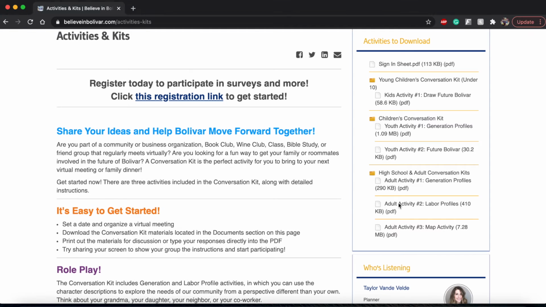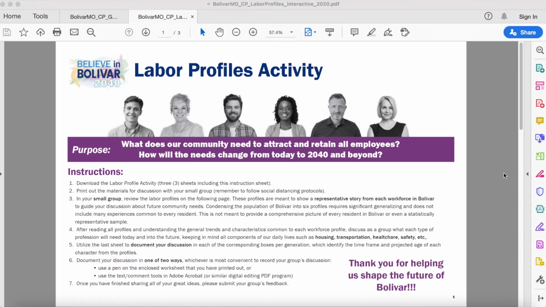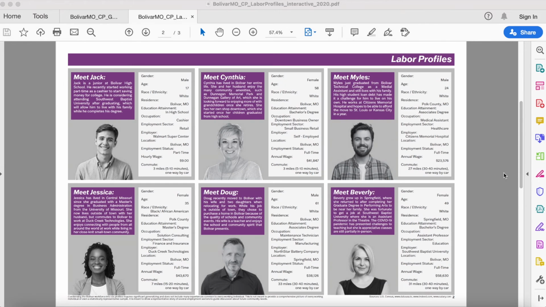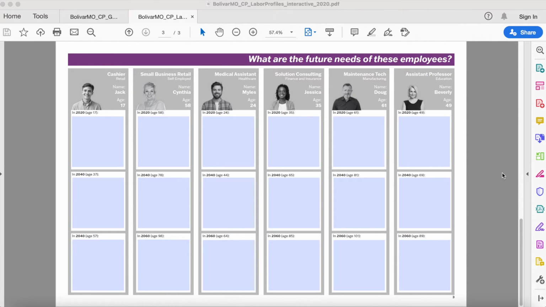Adult activity number 2 is labor profiles. Like the generation profiles, this activity uses real Bolivar and surrounding area data to create generalized labor profiles. Download by clicking on the link and read through the instructions. Use the boxes provided to record your ideas.